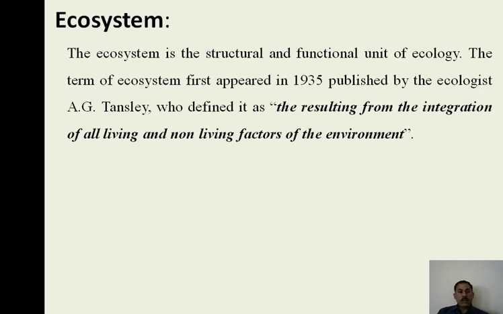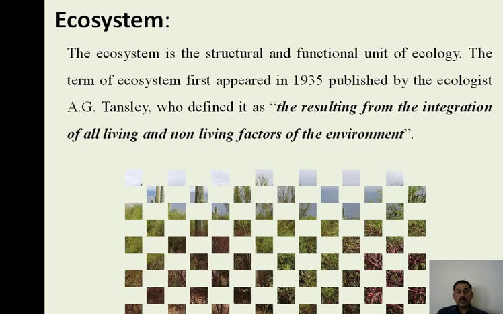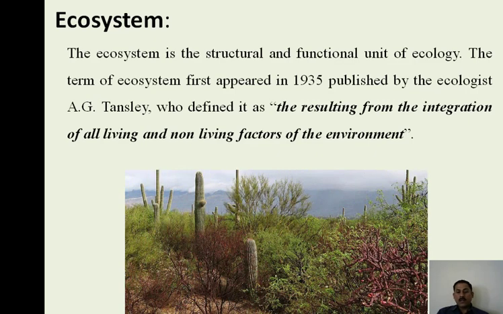We can understand this ecosystem through this picture. Here you can see this one is a forest picture. So here we are discussing the forest ecosystem, which is one of the terrestrial ecosystems. This is the composition of a variety of vegetation in the forest habitat, and vegetation are living things.